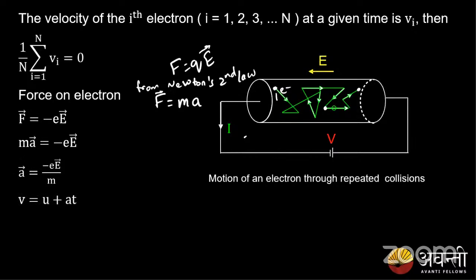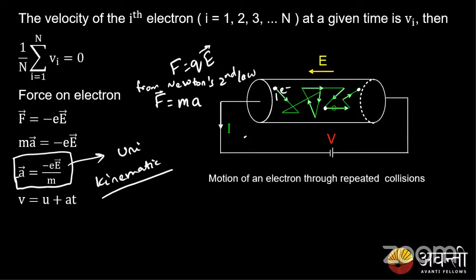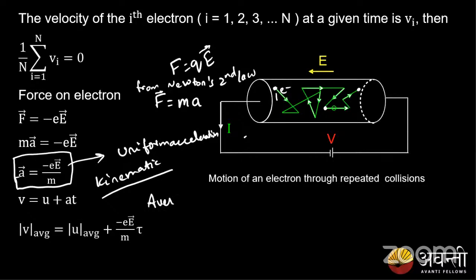Now we know the kinematic equation v equals u plus at. Since my electron experiences a constant, uniform acceleration inside the conductor, I can apply a kinematic equation to find its velocity. If I substitute the value of v and take its average, I'm considering the average velocity, so I get v average equals u average plus a times t average.